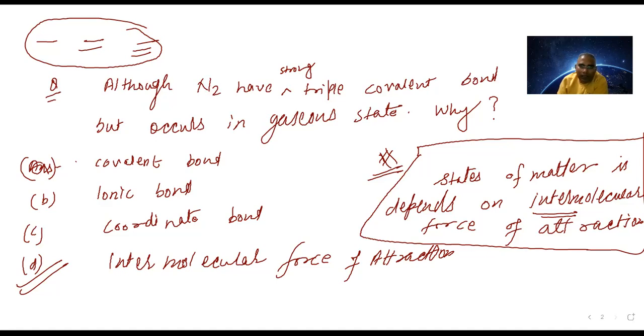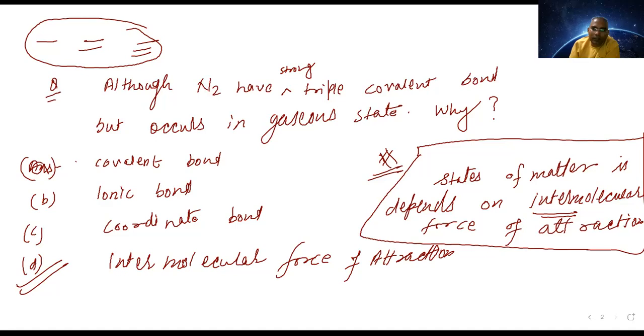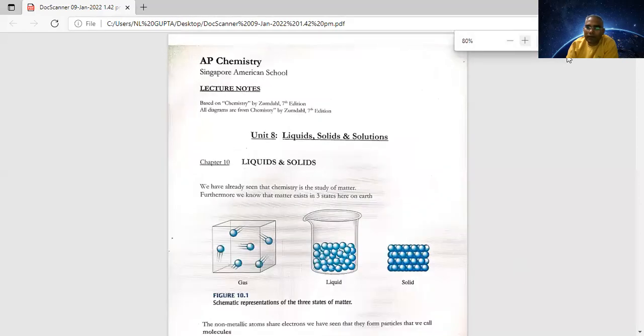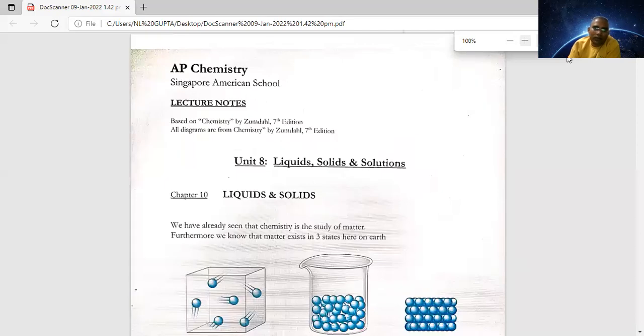Here you see, they have given liquid solution, solid solution, and other solutions.